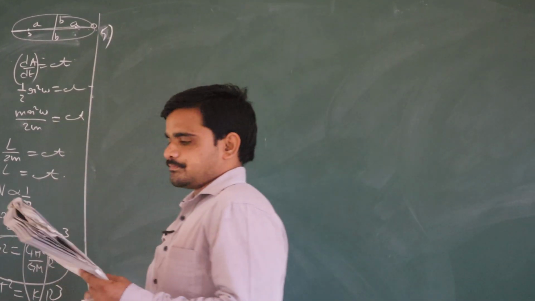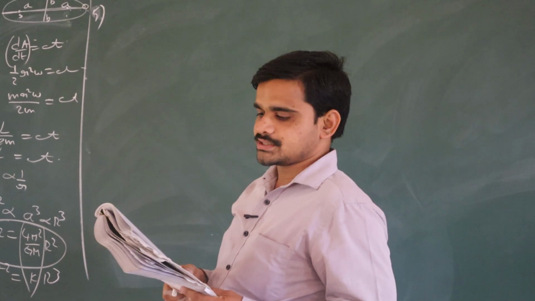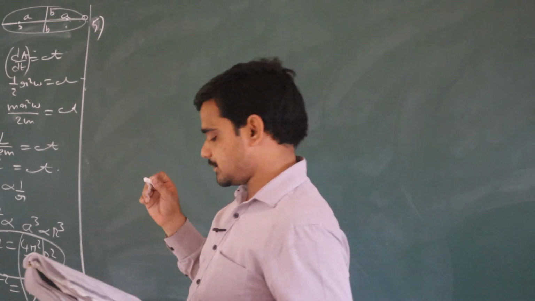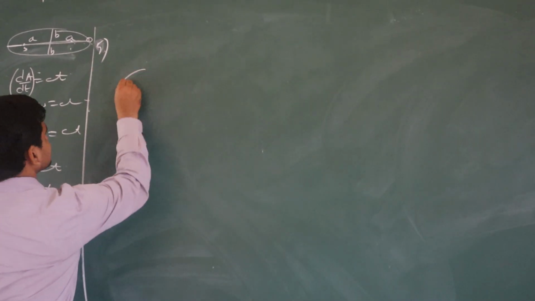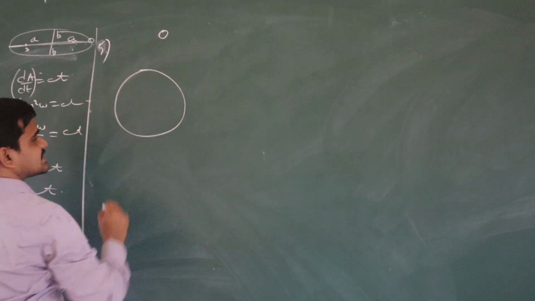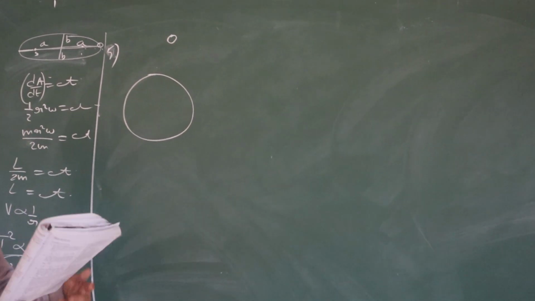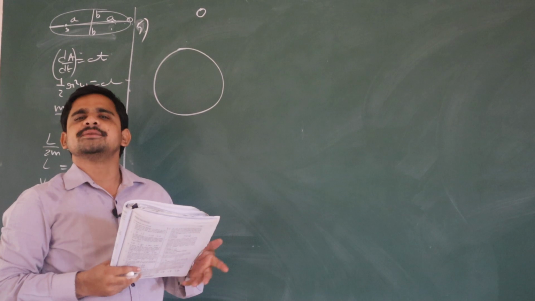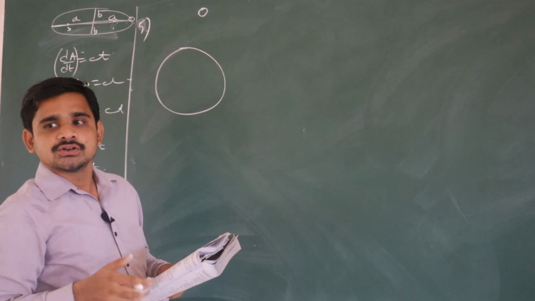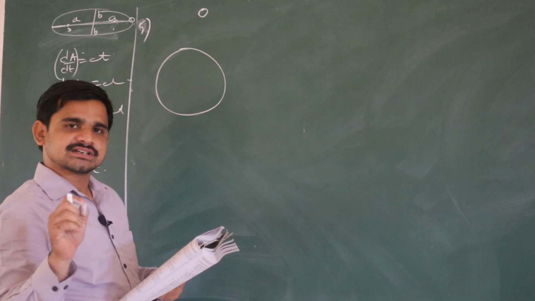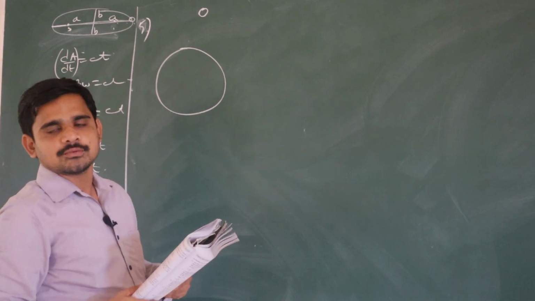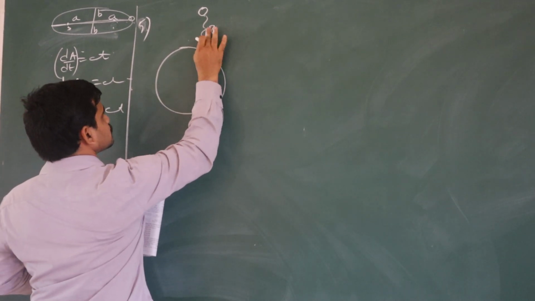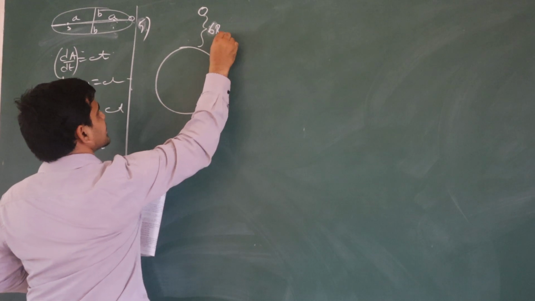The 5th one. The time period of a geostationary satellite is 24 hours and its height is 6R from the surface of the earth. Remember that, very important. What is a geostationary satellite? We'll discuss at the last year. Coming to this, what does geostationary satellite mean? The satellite whose time period is equal to the earth's. What is the time period of earth here? 24 hours. In the same way, the geostationary satellite also will have the same time period, 24 hours. So this is at a height of 6R, where R_E is the radius of the earth.